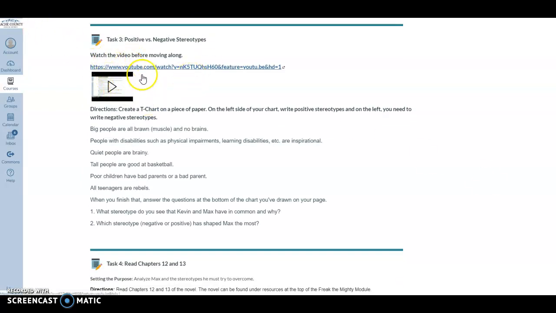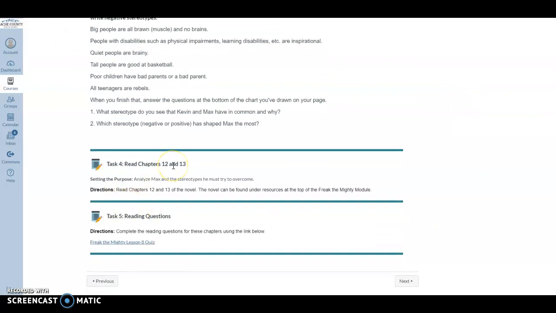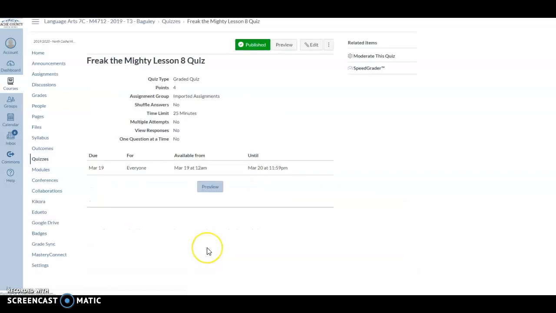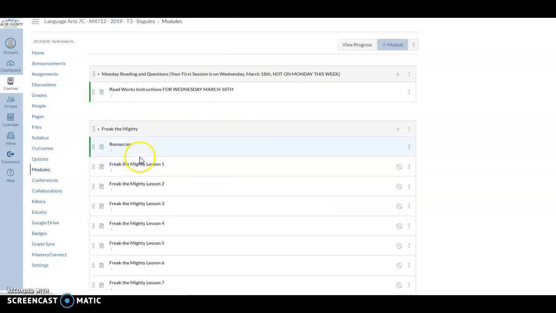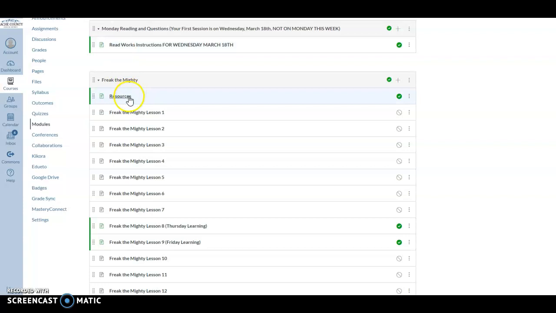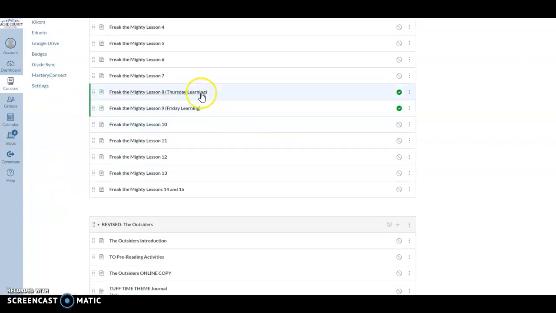There is a video for this task which outlines that, so I'm not going to take time to cover it. Then you've got some chapter reading and then some discussion questions, or reading questions rather, that are going to be taken as part of a quiz. You should do that immediately after you finish the reading and take the quiz. You just click on that blue link and then this opens up. Okay, so that's what you're going to be doing. And once again, you need to access modules first. Your resources page with the book is there, and then the learning for lesson 8 is here, and then for lesson 9 on Friday it's there.